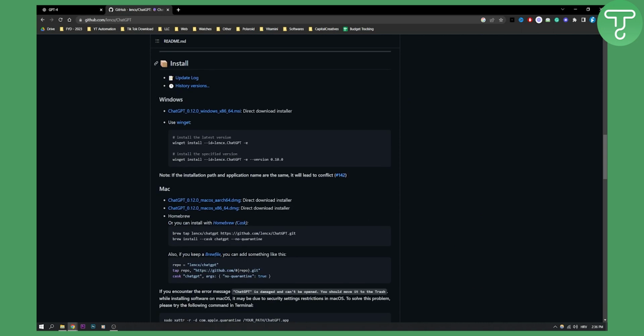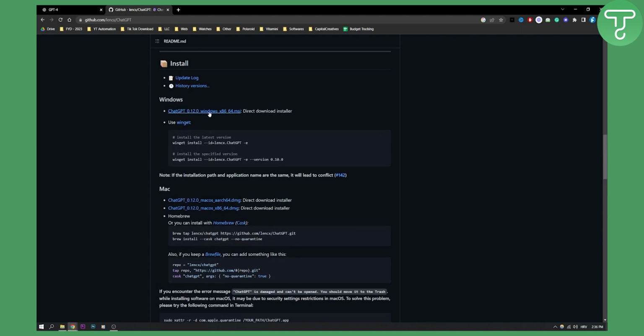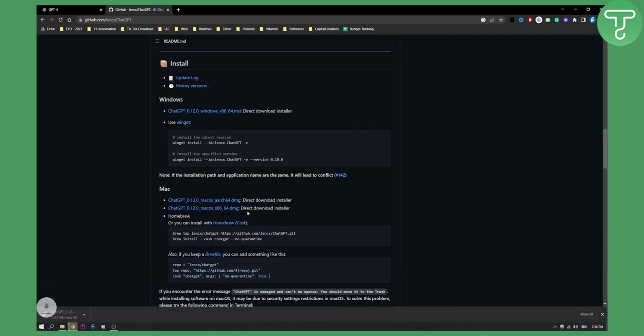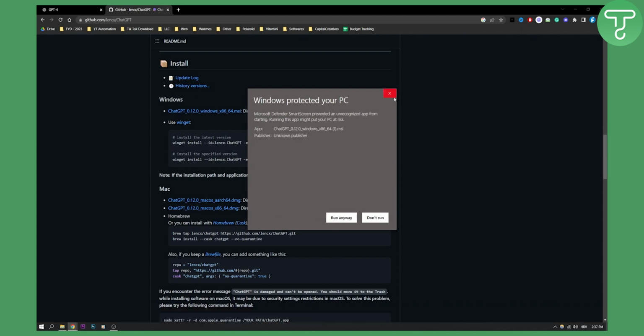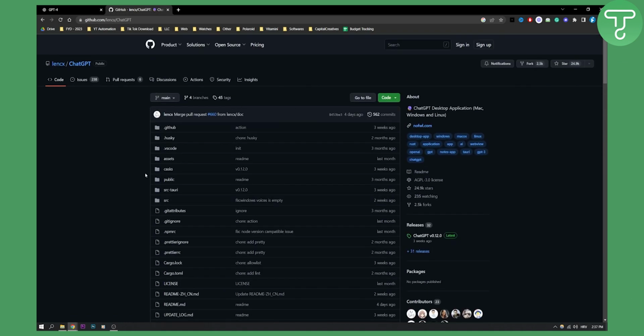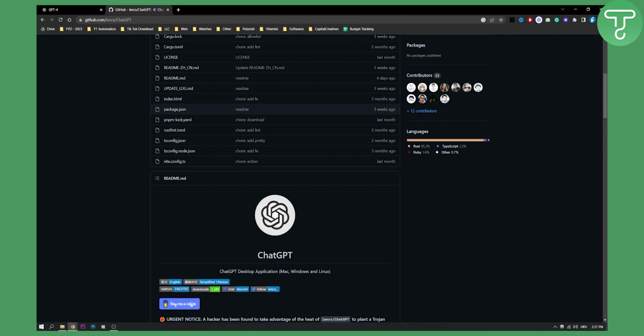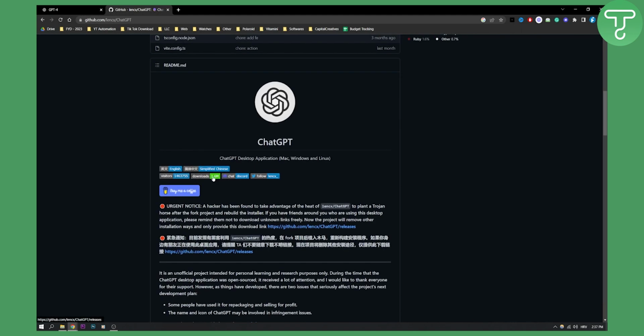Here you will have an installation file for Windows, Mac, or Linux. If you are a Windows user, go here and just click here and you will be able to download this. Once you download this, make sure to click on it and it will ask you this right here. So just make sure to go to more info and click run anyway. This application is safe. This is from an official GitHub member and it also has a lot of contributors to this app as well as a lot of downloads, as you can see right here.